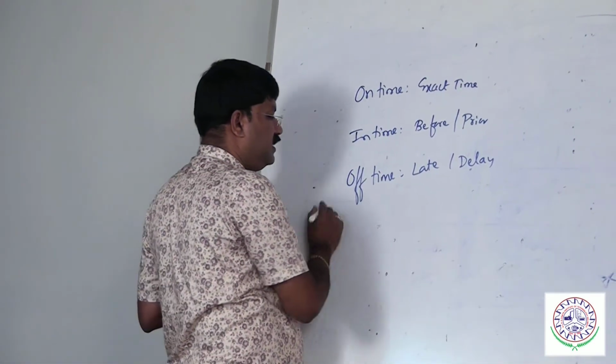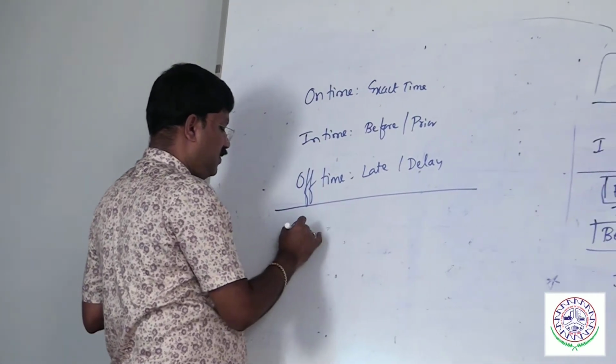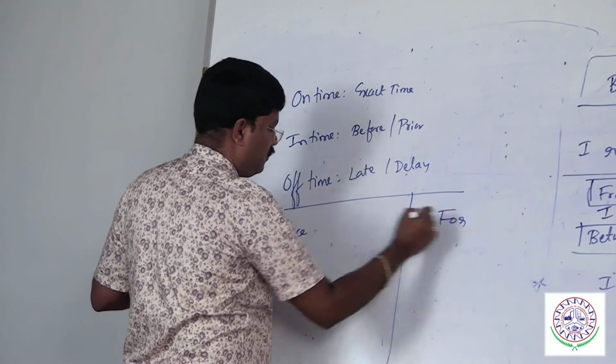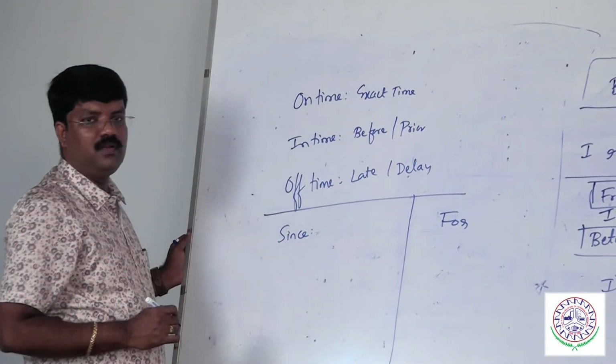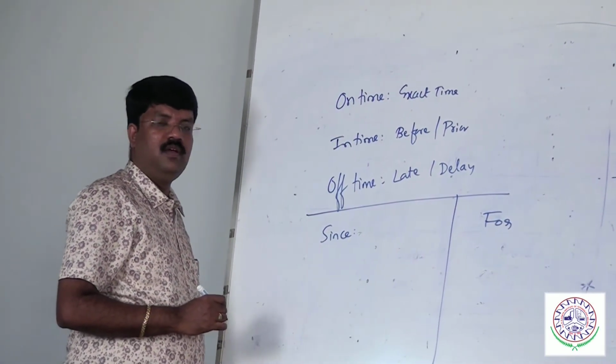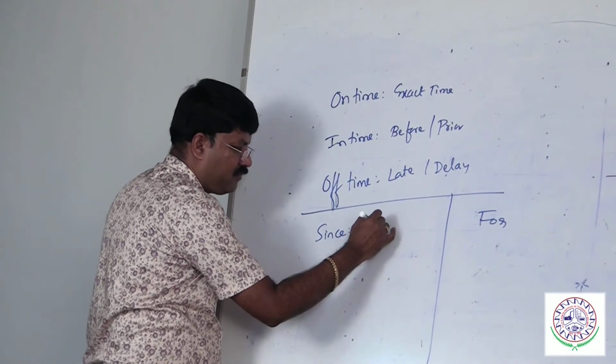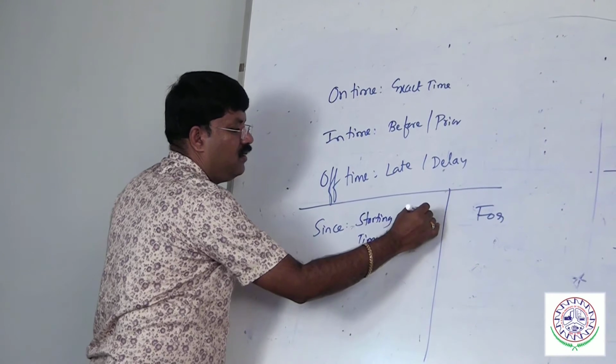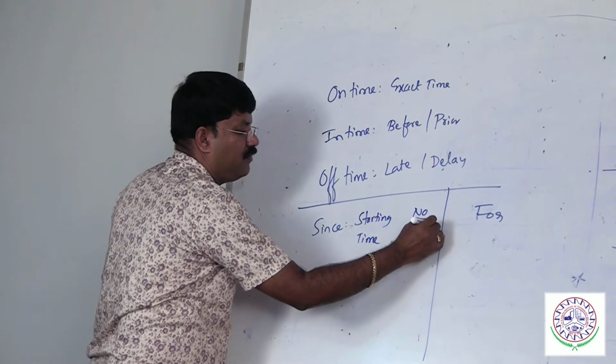There is a word called since and for. Many times we have this confusion. Since and for. Always remember, since refers to starting time, and remember there is no ending time. Important point.